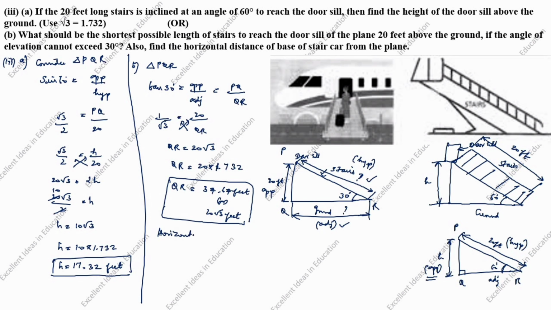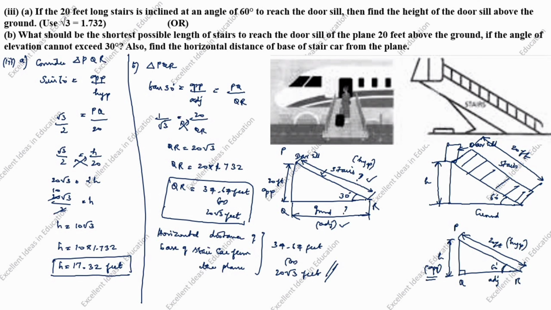Horizontal distance of base of stair from the plane. The answer is 34.64 feet or 20 root 3 feet. This is the answer.